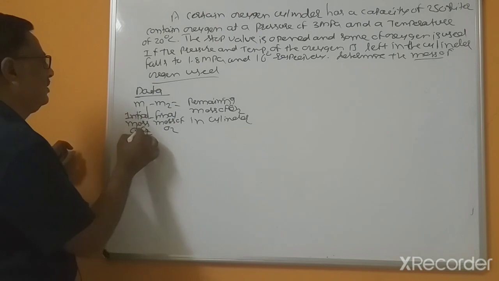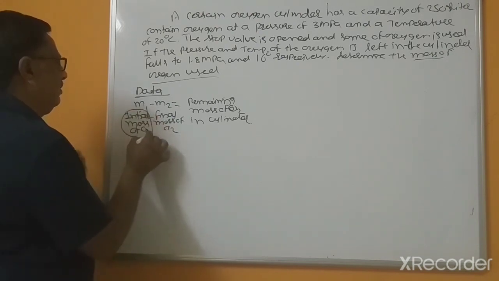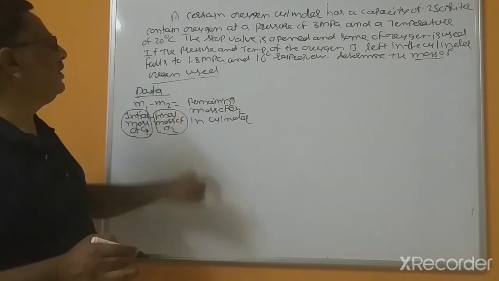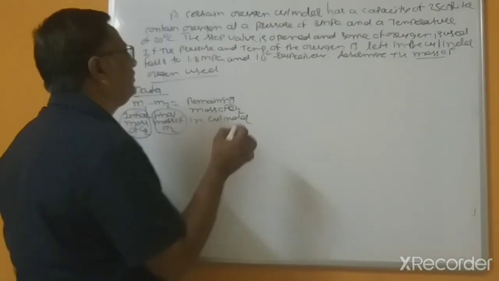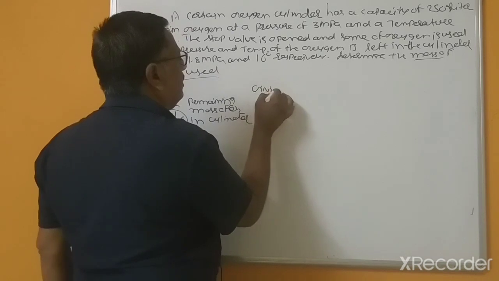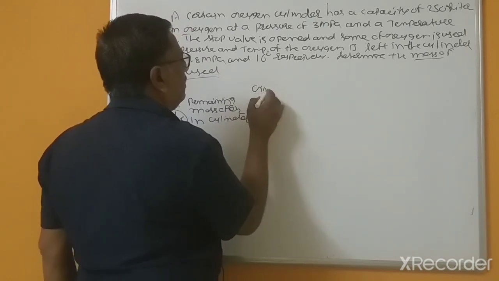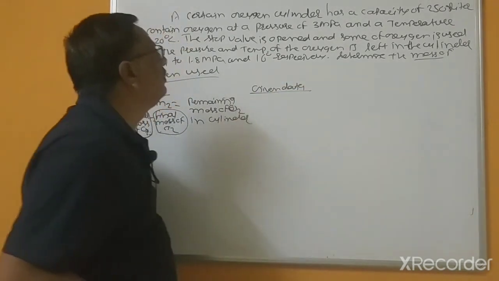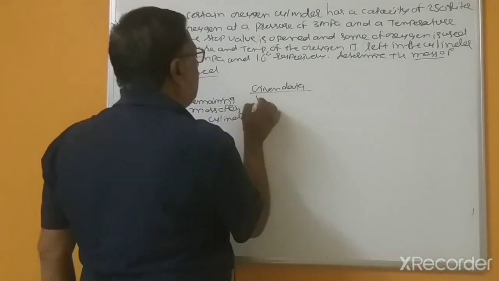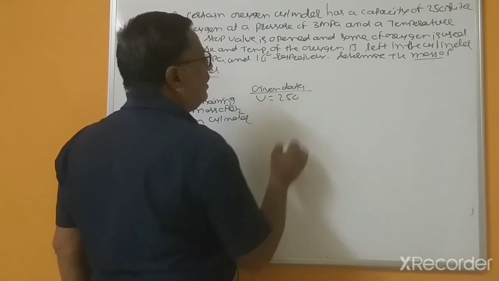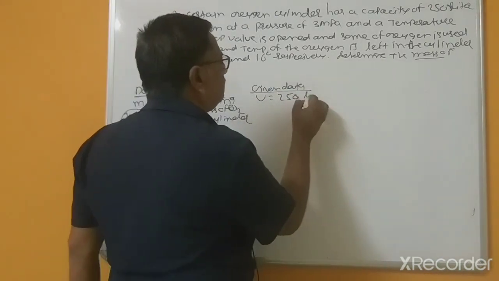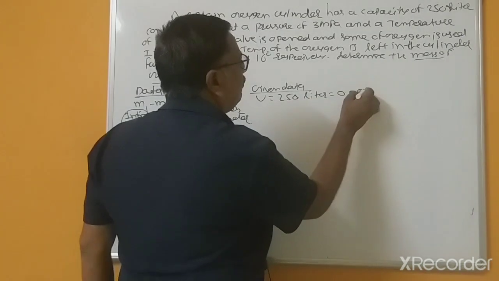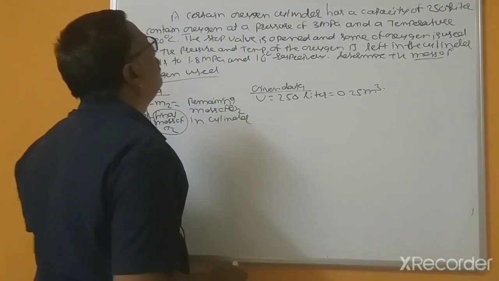Try to understand this: M1 minus M2 equals the remaining mass. So what is given? Given data. First let's take the data. V equals 250 liters, that's 0.25 meter cube.